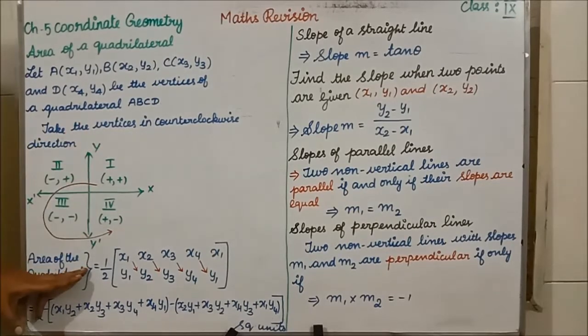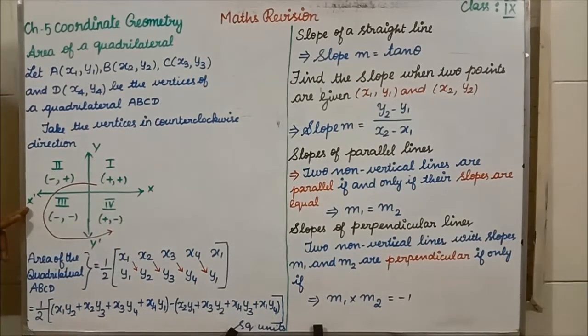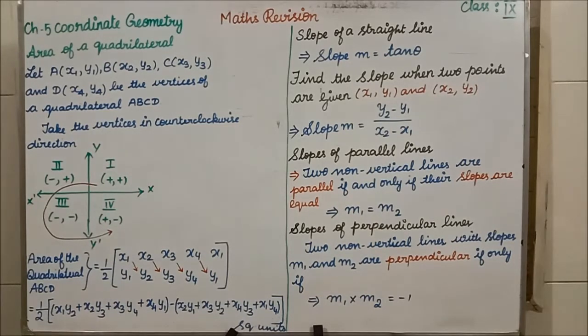Okay, this is your y-axis. See, your y dash is there. This is your x-axis, this is your x, and here we have x dash. Clear? So in exercise 5.1 we have learned 3 concepts. What are they? Area of a triangle, collinearity of 3 points, and another one is area of a quadrilateral. Okay, now with this we will complete exercise 5.1. Then we will start revising exercise 5.2.